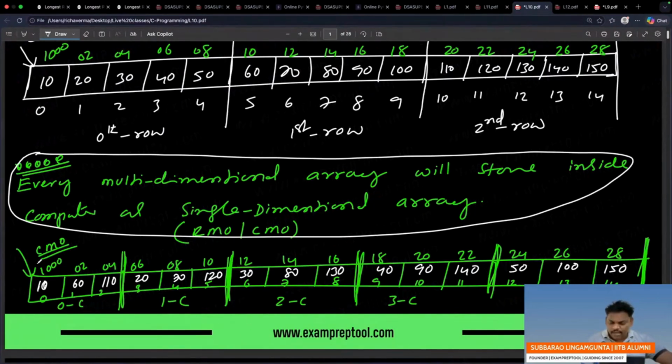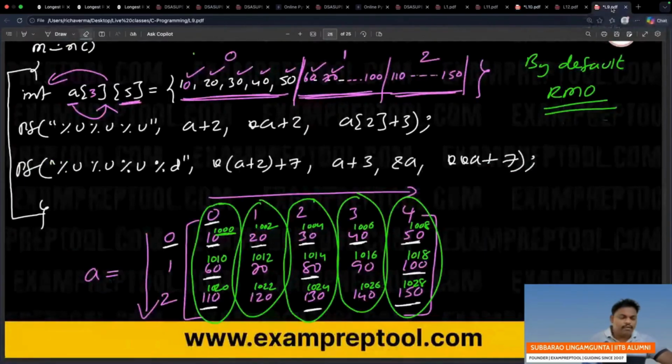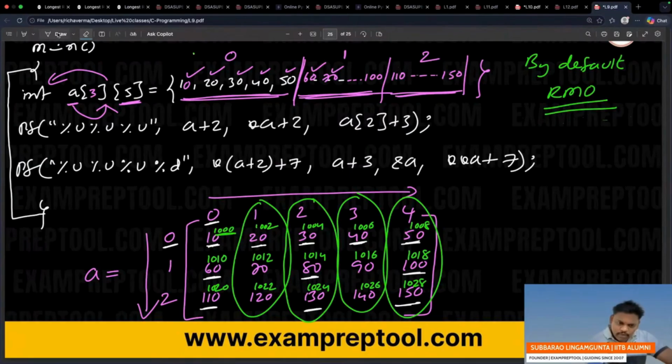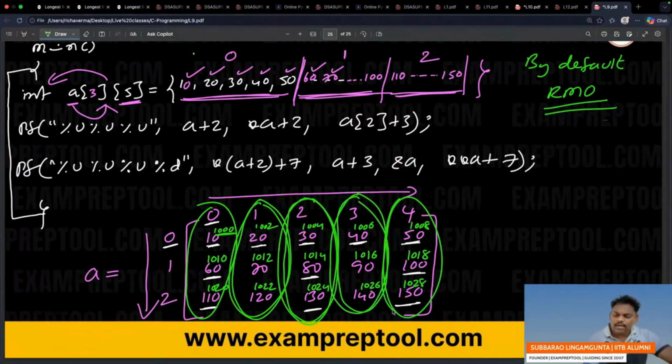Now if you see the column major order, same addresses 1002, 1028. But if you see the data inside, column wise you store 10, 60, 110, 20, 70, 120. This is the way how you store. Be careful. Column wise you store, that is called column major order.